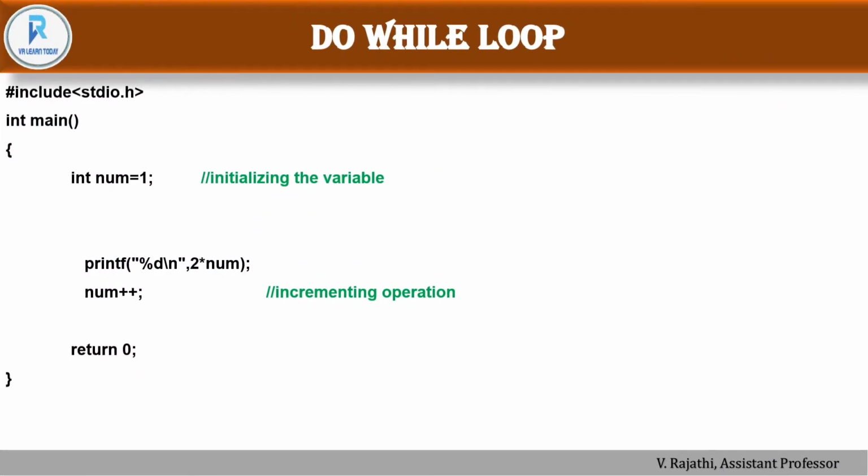So let's see an example for a do while. In the main function, there is the declaration part, and after that do, and then the statement. After the statement only, we have a condition. The condition ends with a semicolon. Okay. So this is the corresponding output.